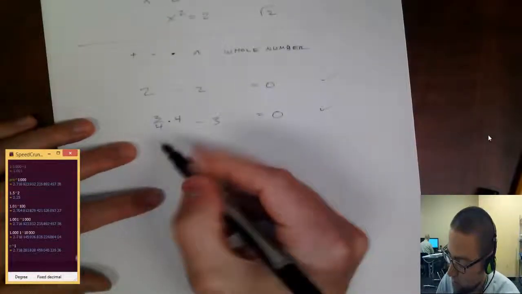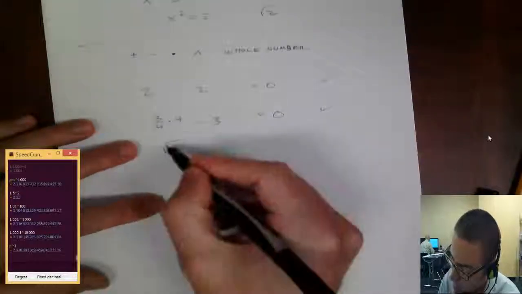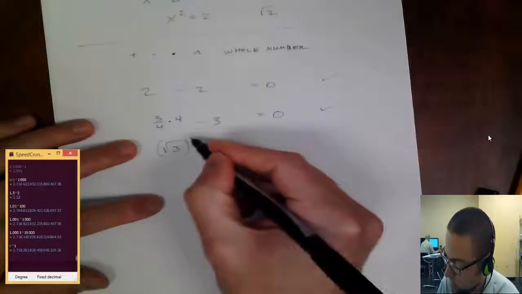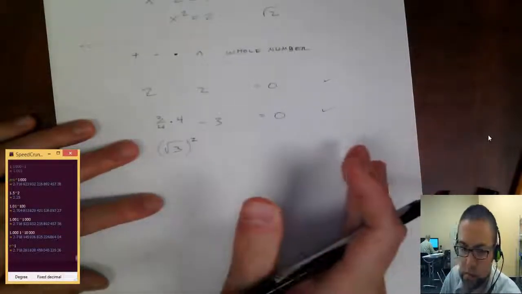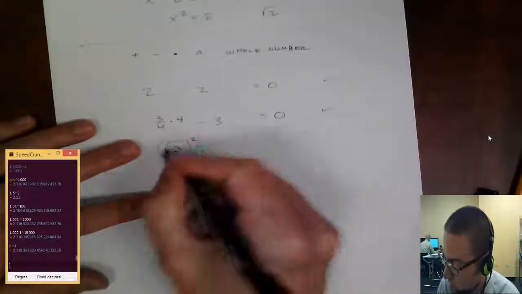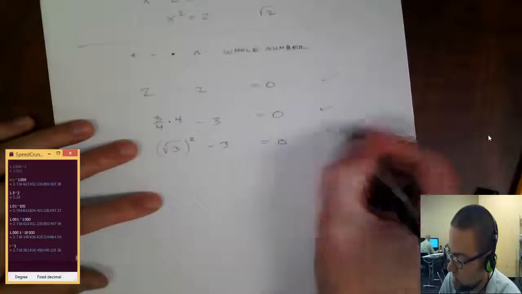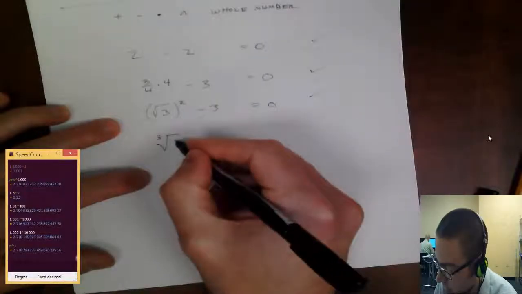Okay, how about the square root of 3? Well, I could take the square root of 3 times the square root of 3, which would be the square root of 3 squared, and that would be the square root of 9, which is 3. So this turns into a 3, and I take away 3. So that's working. What about the cube root of 5?